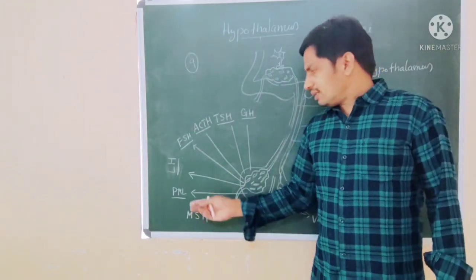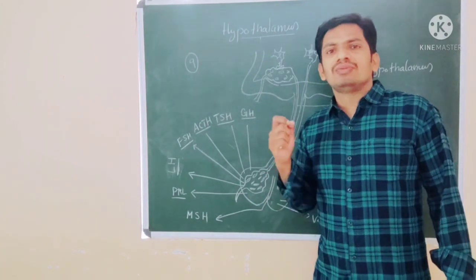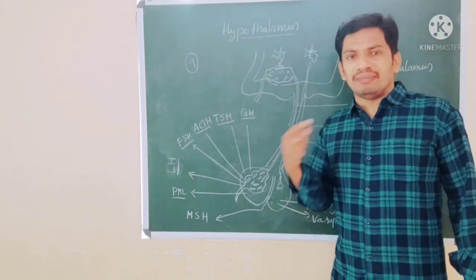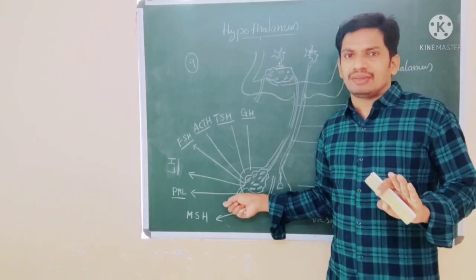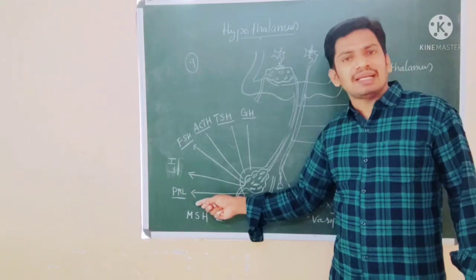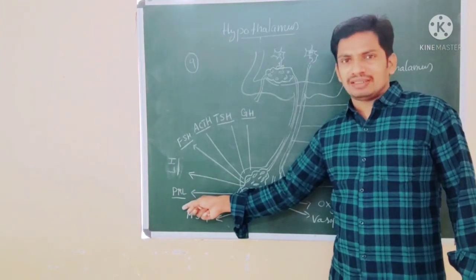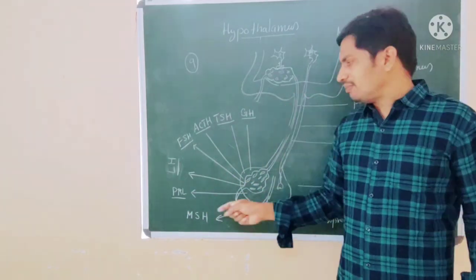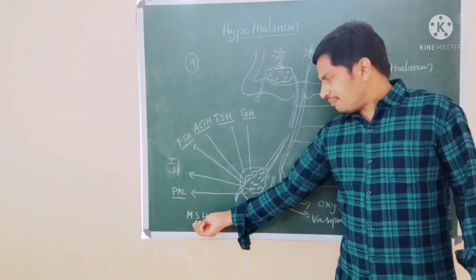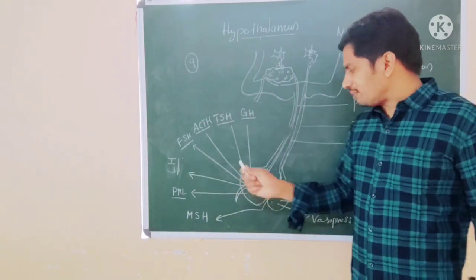During pregnancy, this hormone is very essential to develop the mammary glands and to prepare the milk, but not for milk ejection. Milk is produced under the action of prolactin. That's about the hormones of the anterior pituitary.